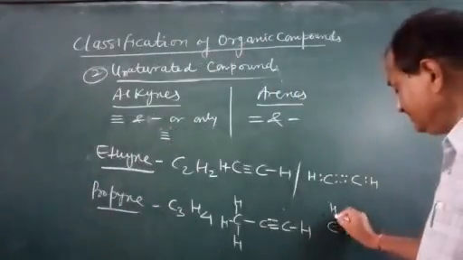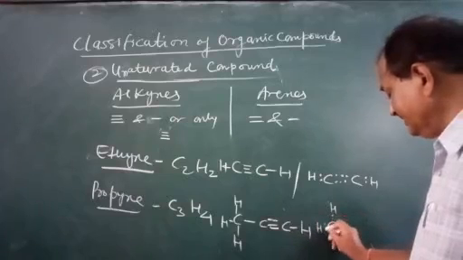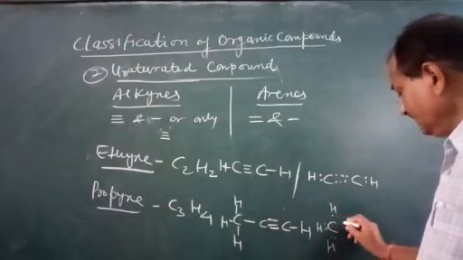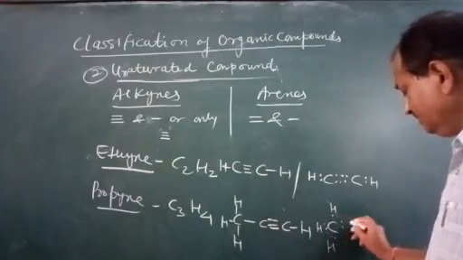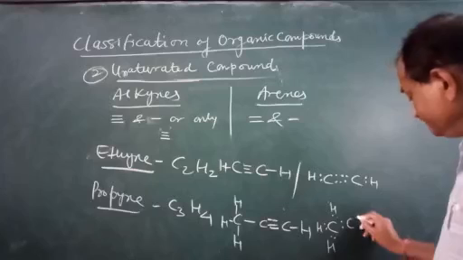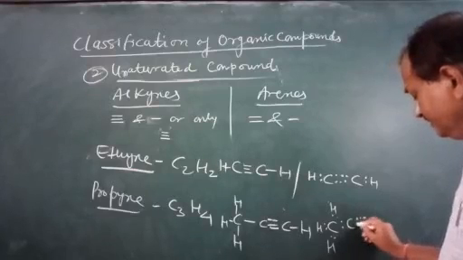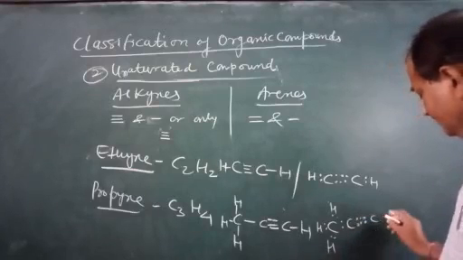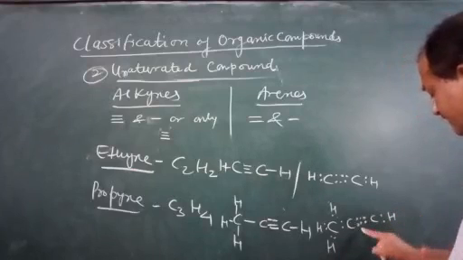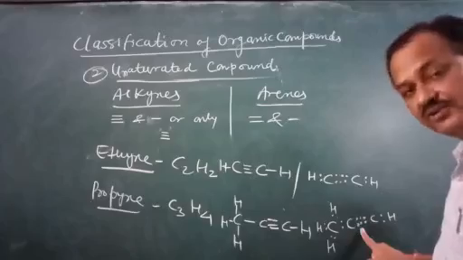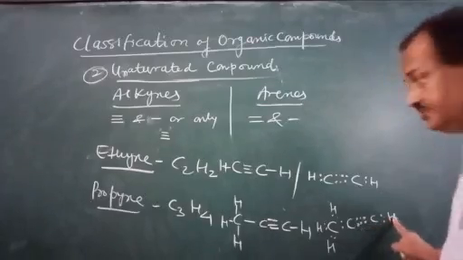So here H and H, here there will be H and H, and here there will be a double bond, 2 electrons. Here there will be 3 bonds, 6 electrons, and a single bond to H. So this is about the alkynes.